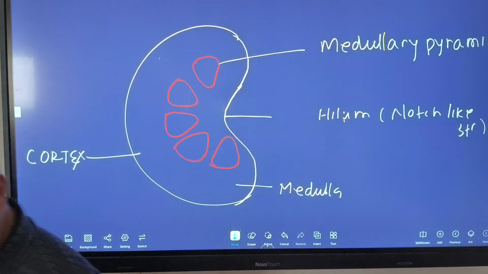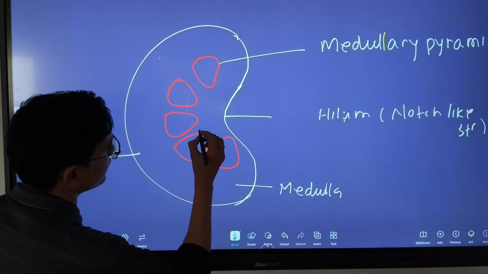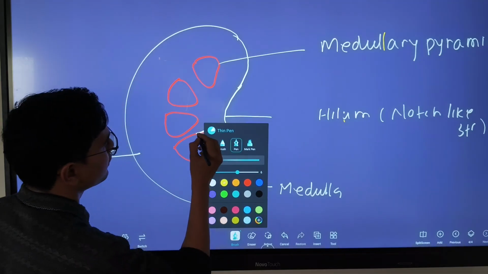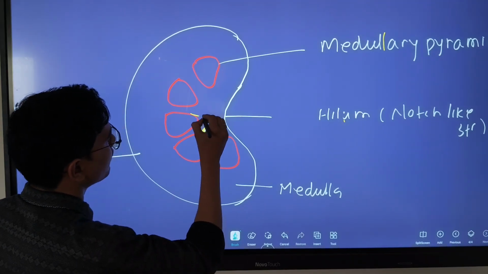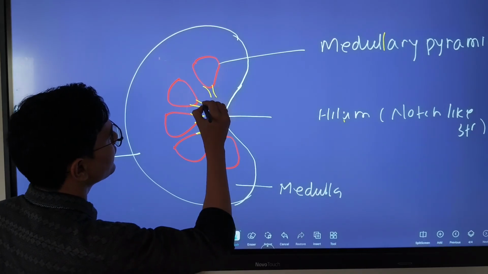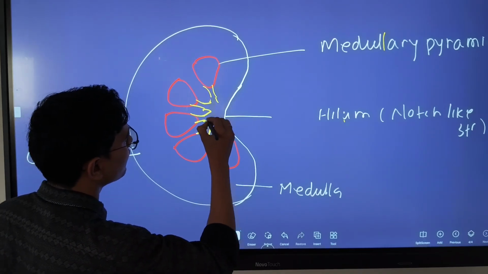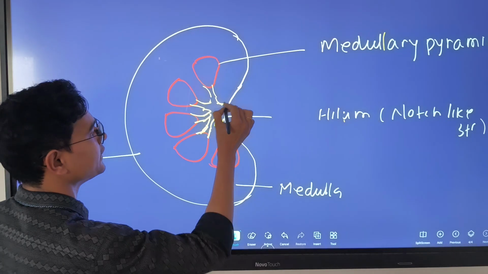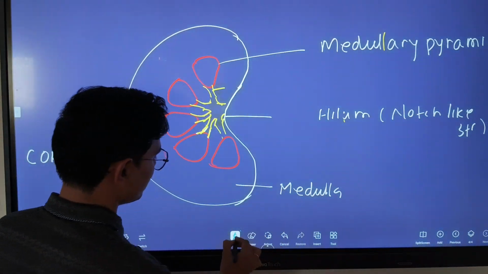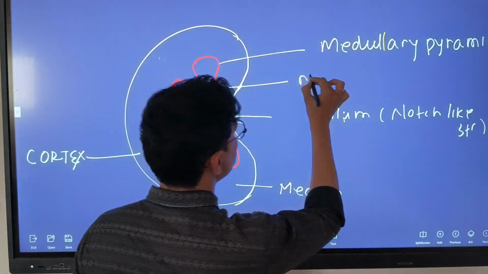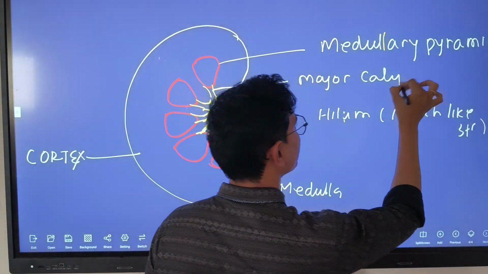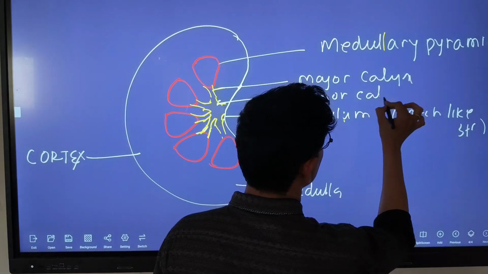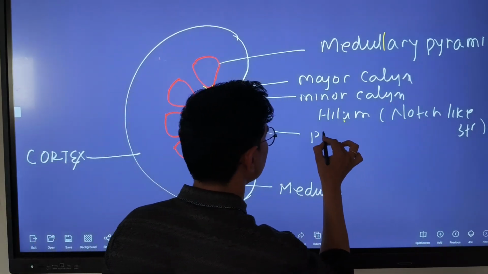And at these medullary pyramids, some tubes join; this is called the major calyx, and further this is the minor calyx. And this region is called the pelvis.